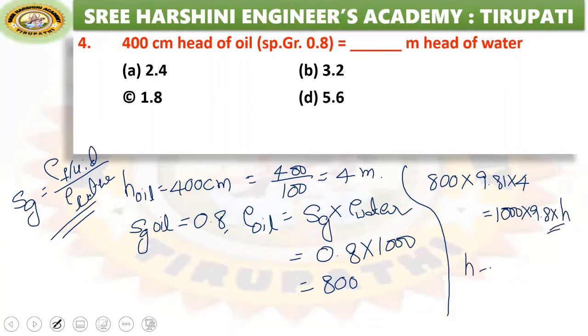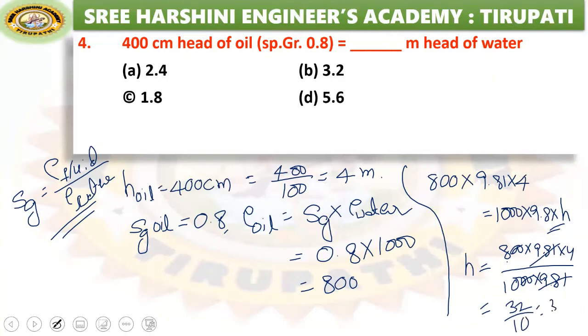Just simplify: 800 into 9.81 into 4 divided by 1000 into 9.81. Here 9.81 cancels, 2 zeros cancel, 8 into 4 is 32 by 10, then it becomes 3.2 meters. So option B is the right answer.